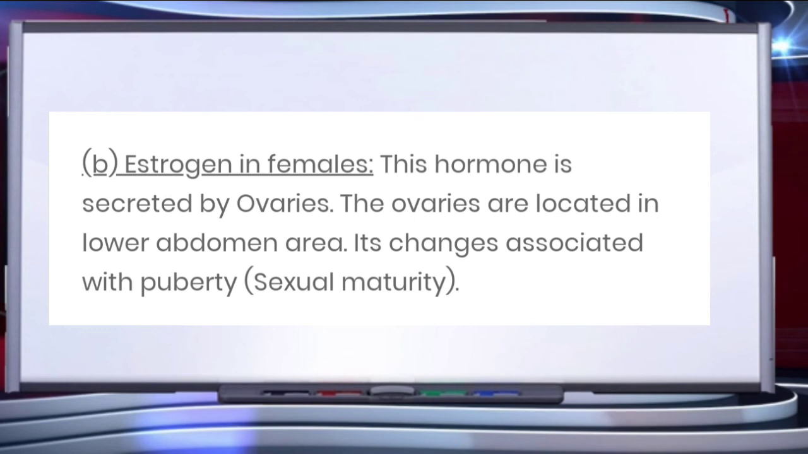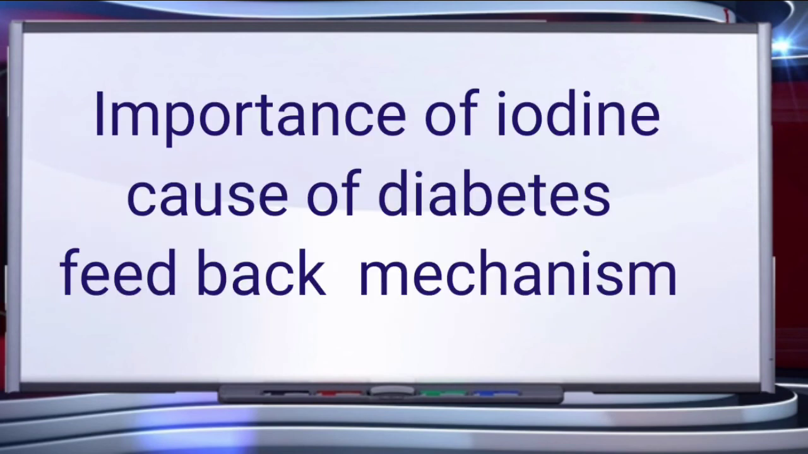So children, in our next class, we'll be discussing more important points regarding endocrinology, in which we shall discuss the importance of iodine, how diabetes is caused in the body, what happens when adrenaline is secreted, and how this whole hormonal system is controlled automatically in our body. That is the feedback mechanism. So we shall discuss this in the next class.